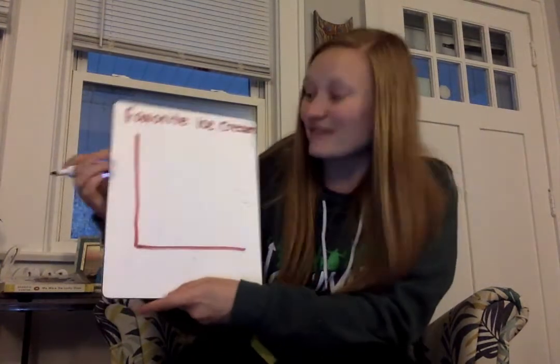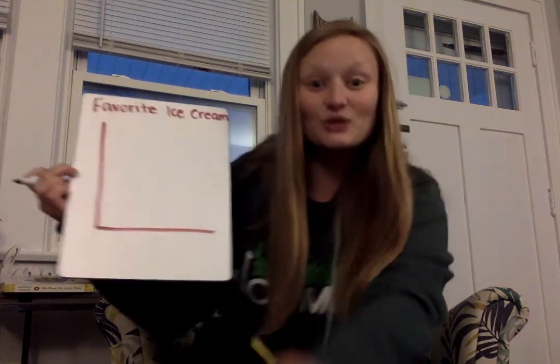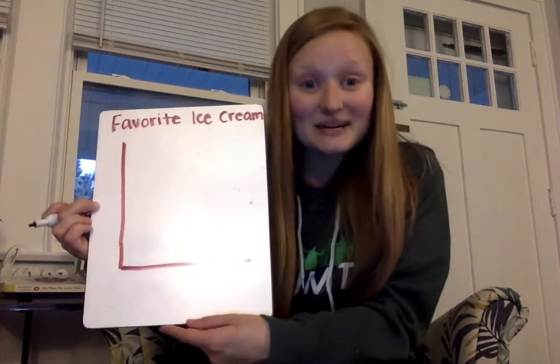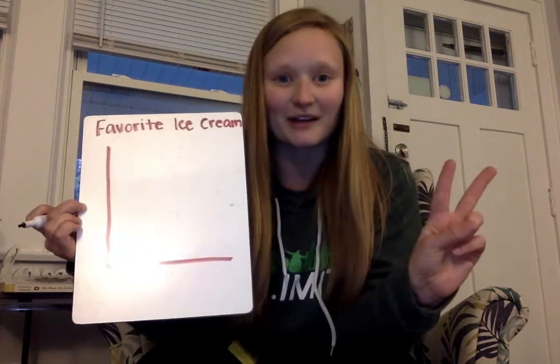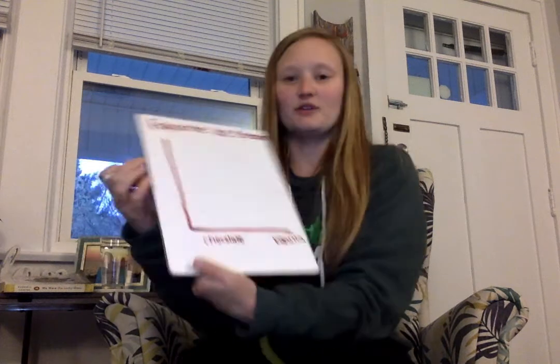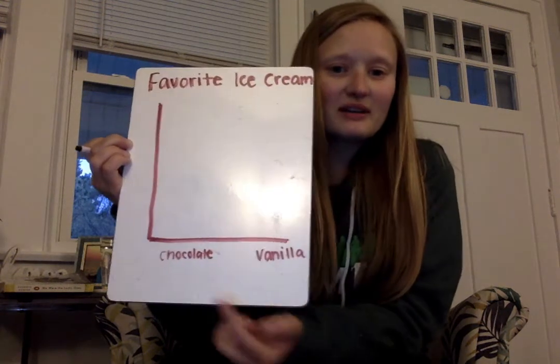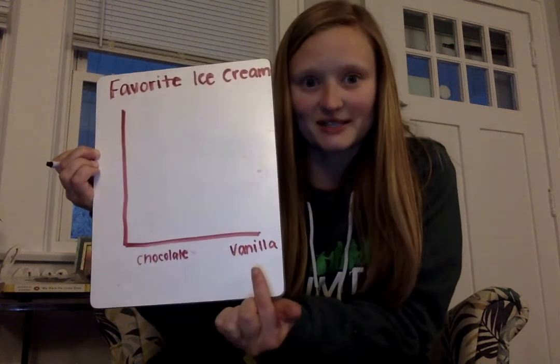So we have our y-axis and our x-axis. Our x-axis is going to show us the items that we are comparing. The two things we're comparing were chocolate ice cream and vanilla ice cream. So I'm going to write chocolate and vanilla. If you were comparing three things, you would have three words down here.